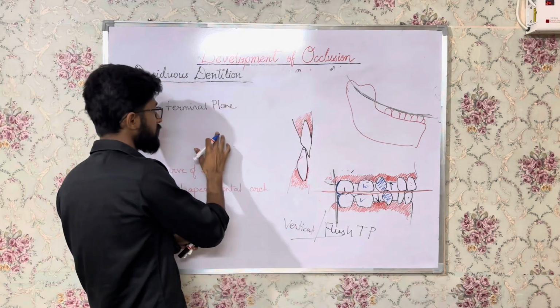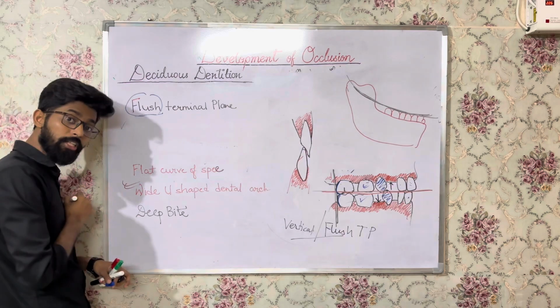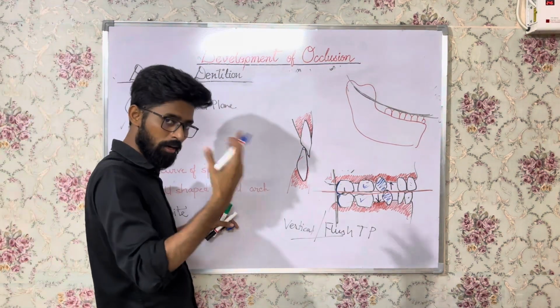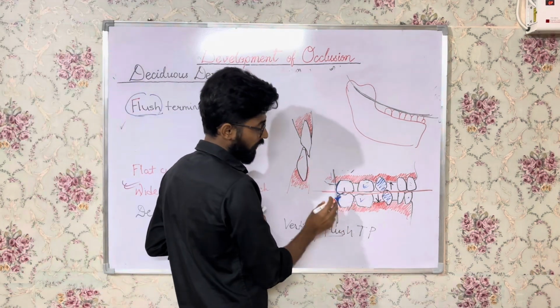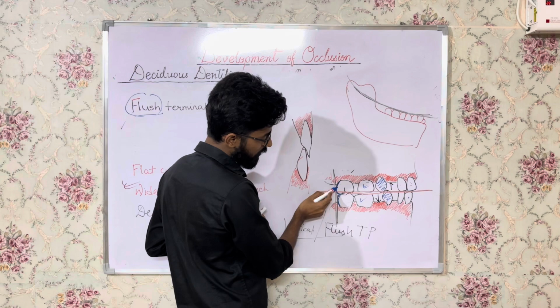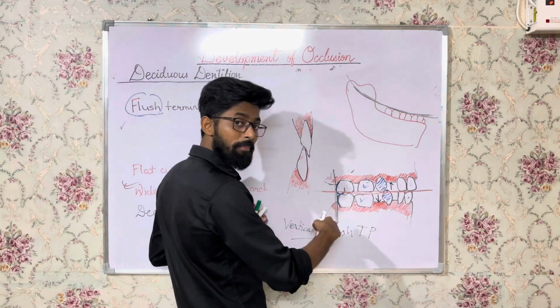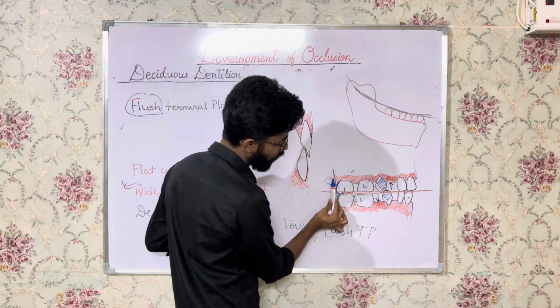So what is flush terminal plane? This flush terminal plane is a characteristic of the deciduous dentition. We'll discuss this in detail, don't worry, in the mixed dentition period. For now, the terminal plane is the relation between the distal surface of the upper second molar and lower second molar. Now in case of primary dentition, you see the distal surfaces are in one plane or one line.